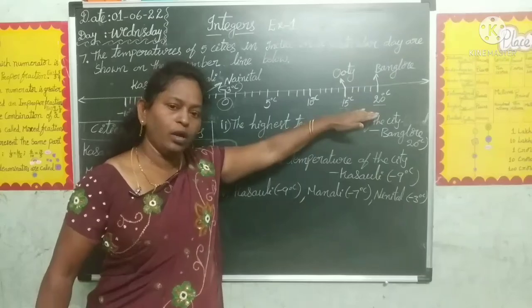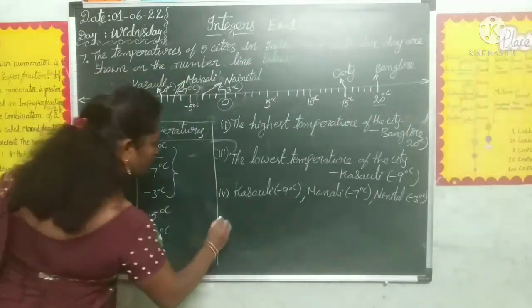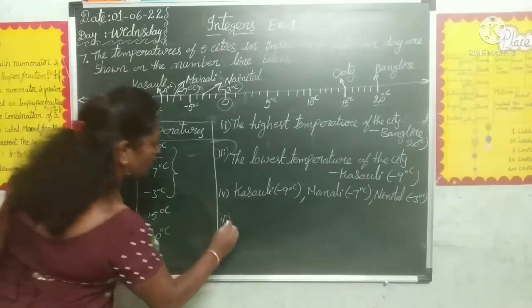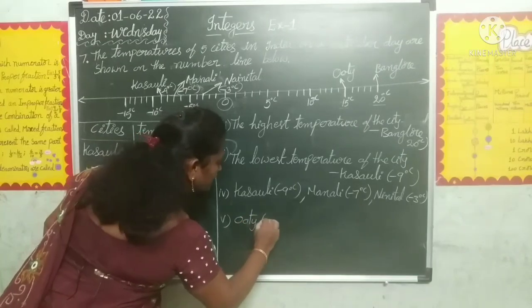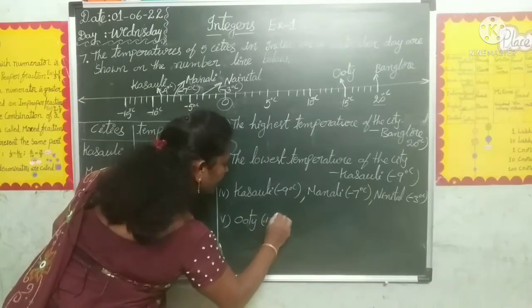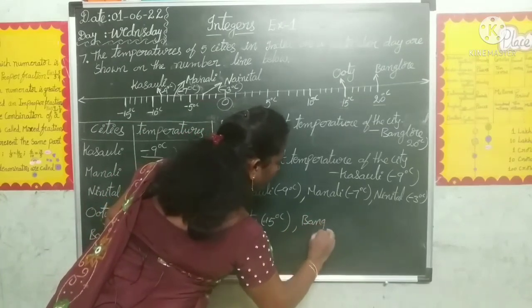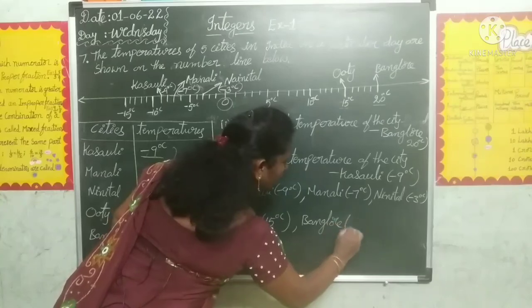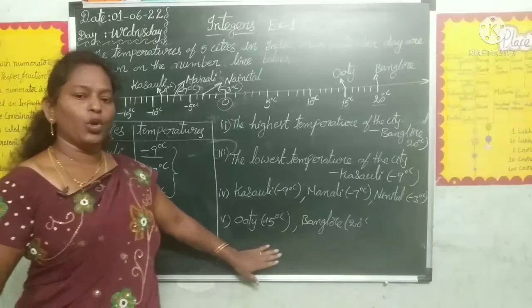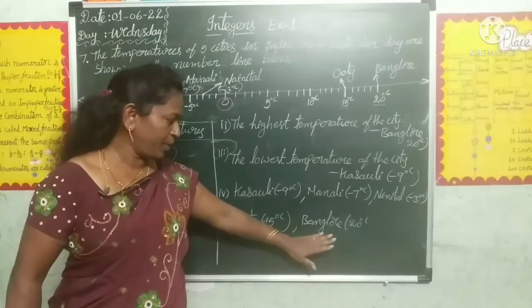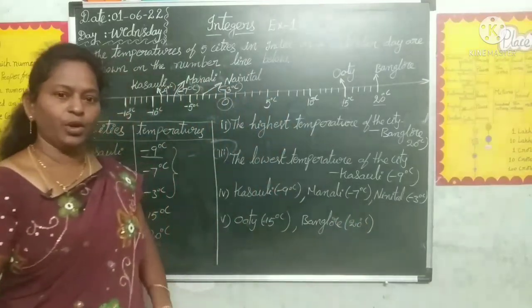So these two are greater than 0 degree temperatures. Ooty is plus 15 degrees centigrade and Bangalore is 20 degree centigrade. These are the more than 0 degree temperatures recorded.